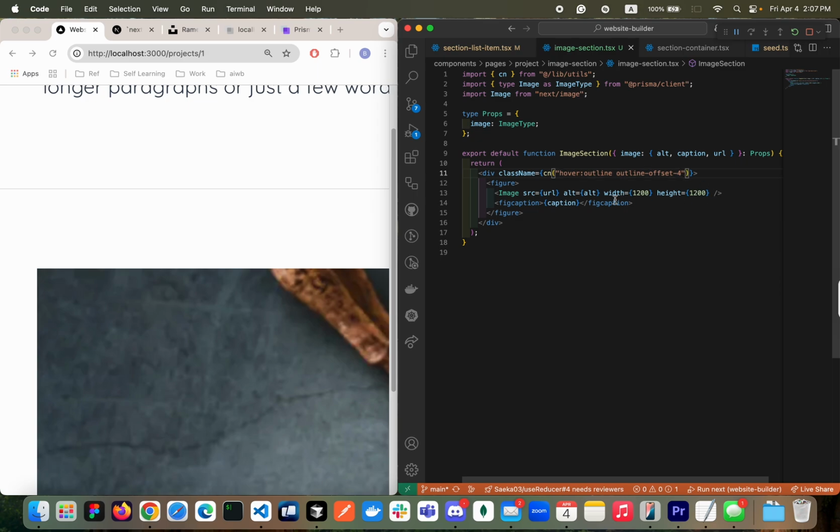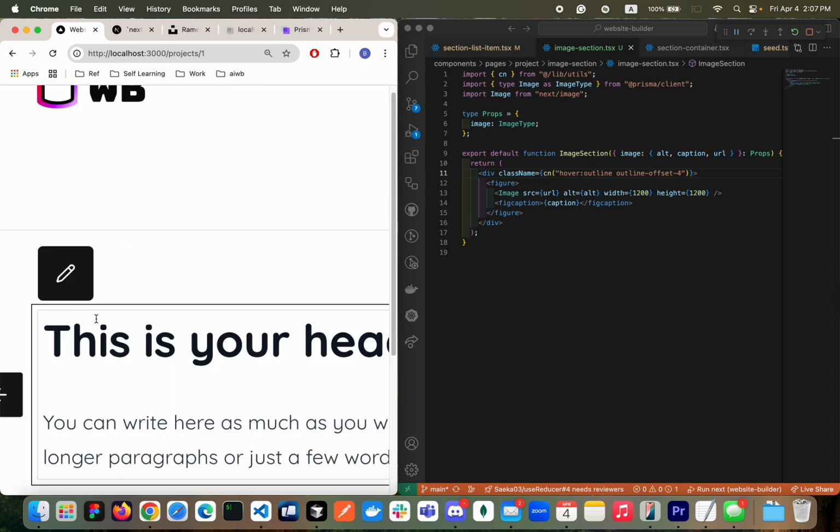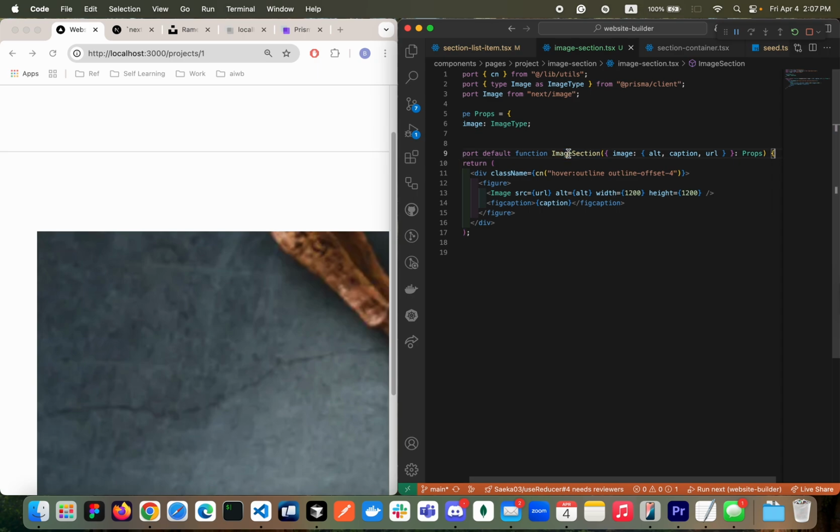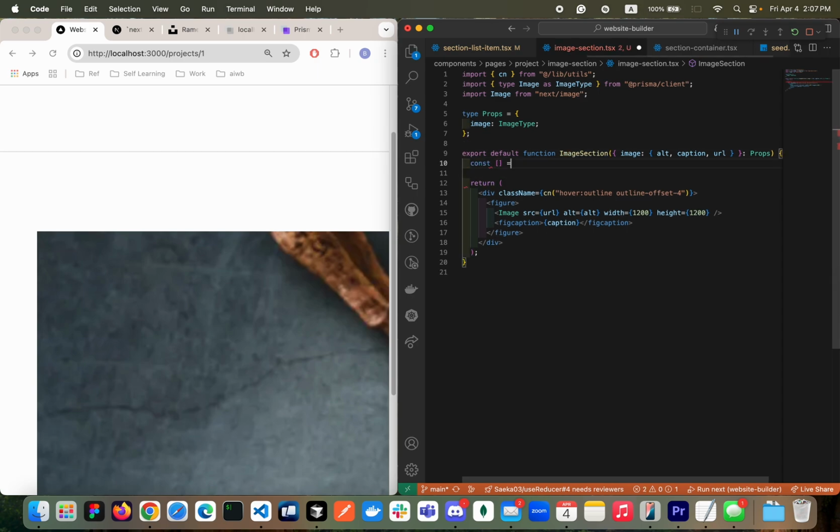Then when we click this guy, we want to make it edit mode and show the toolbar here, like this text shows the toolbar at the top, right? So I'm gonna add a small state, const useState.